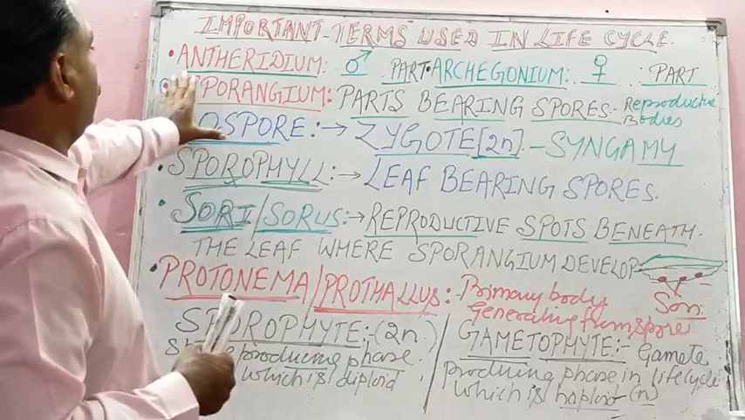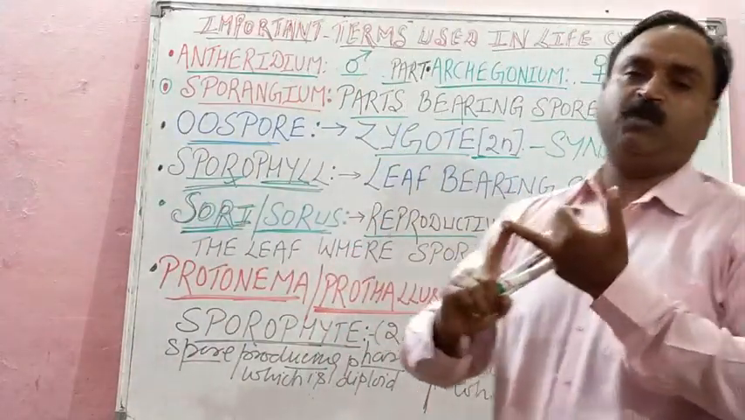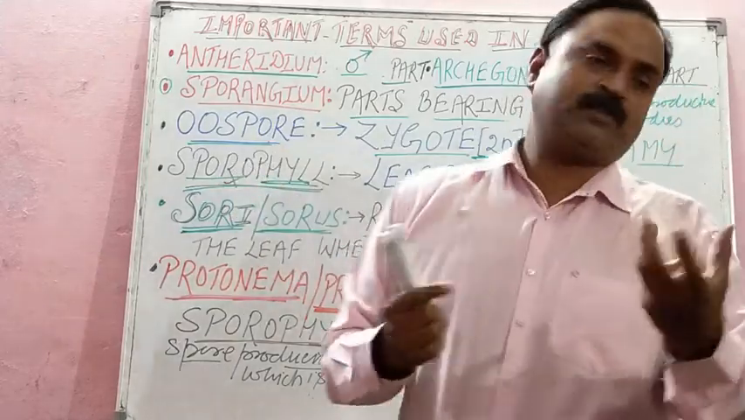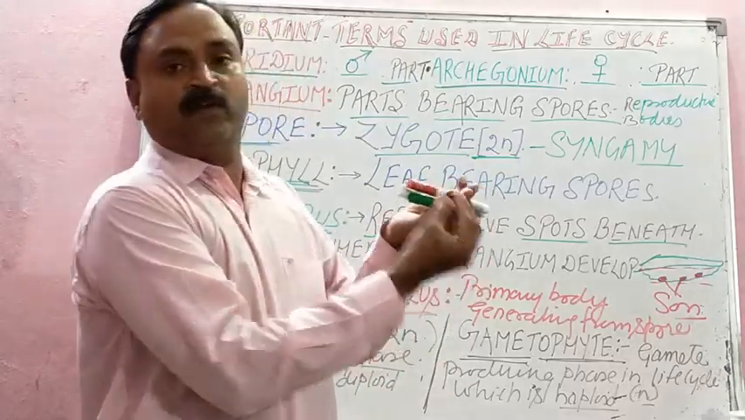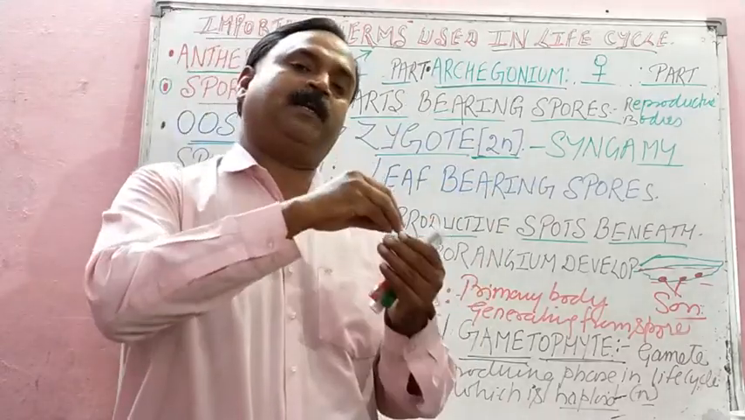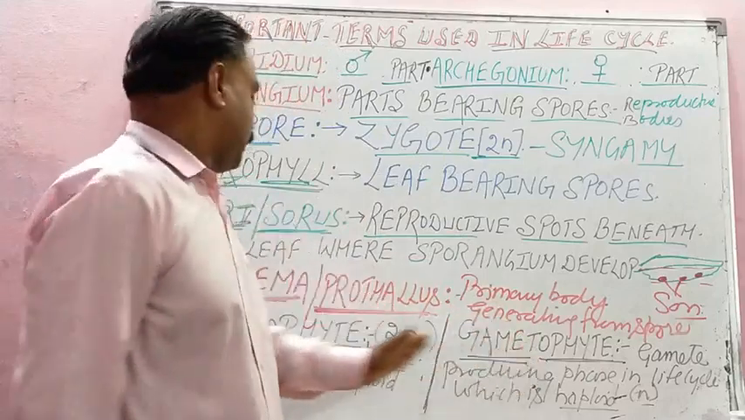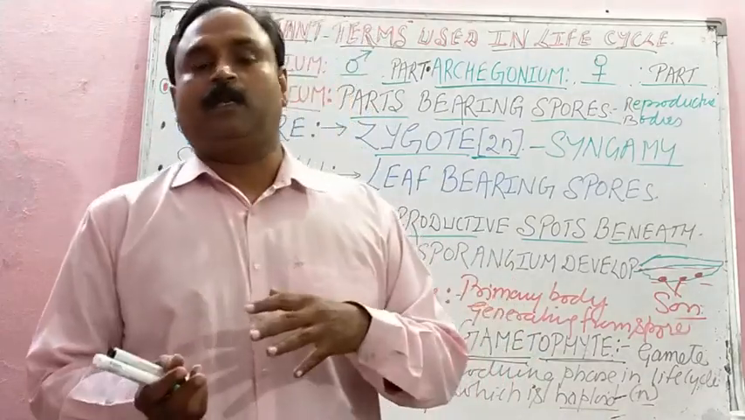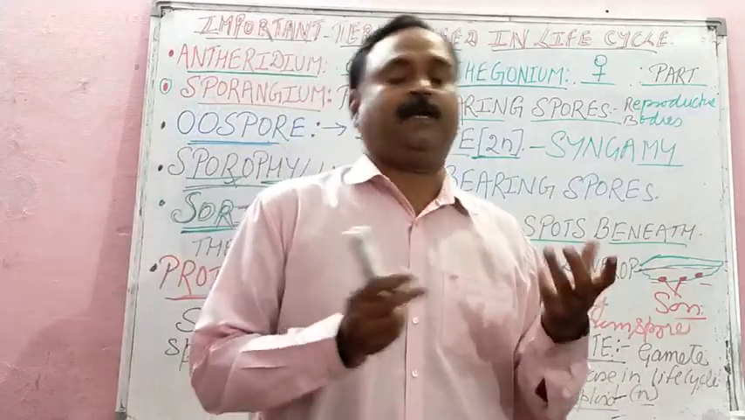So all these are the important words. The first one is Antheridium. Let us recap. Antheridium, male part; Archegonium, female part; oospore, zygote; sporophyll, leaf bearing the spores. Then sorai or sorus, reproductive spots present beneath the leaf where the sporangium develops. Then protonema or prothallus, primary body generated from the spores. Then sporophytes are the spore producing phases in the life cycle, and gametophytes are the gamete producing phases in the life cycle.